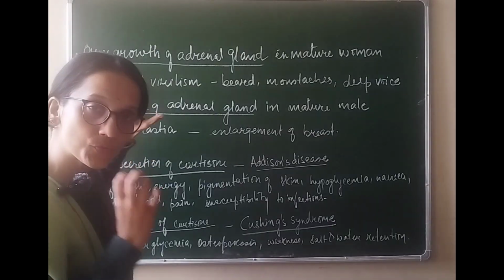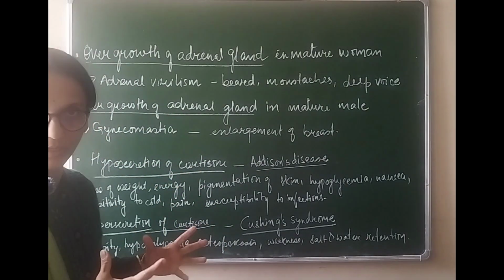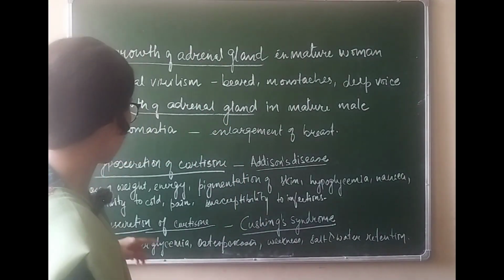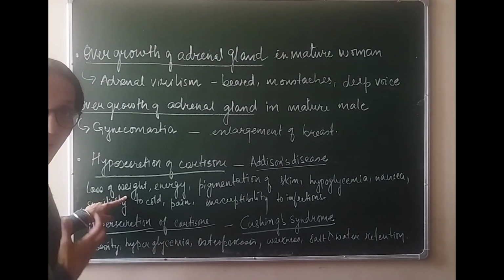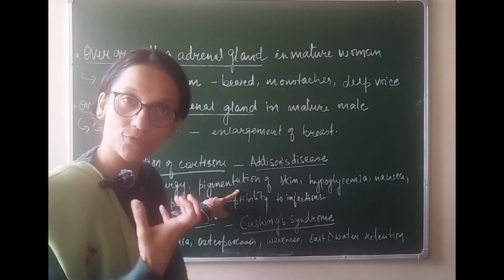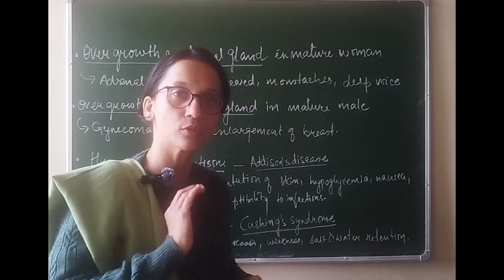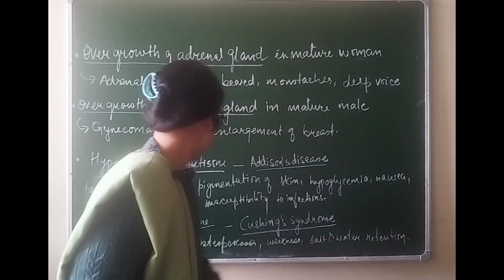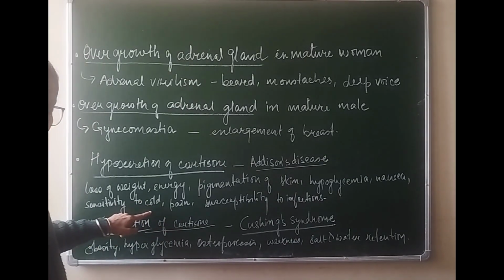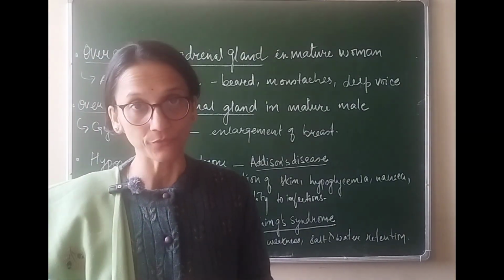Now, these two are strictly about sex corticoids, but in general, if there is hyposecretion of cortisone in the body, then we suffer from a disorder which is called Addison's disease. Now, in this case, the patient will start to lose weight, unintentional weight loss. There will be weakness, loss of energy. There will be pigmentation of skin. The skin will start to look dull. There will be hypoglycemia. The blood sugar level is always going to be low. Nausea and extreme sensitivity to cold. They find difficulty even sitting in front of the AC. They will be sensitive to any sort of pain, and they will be susceptible to infections.